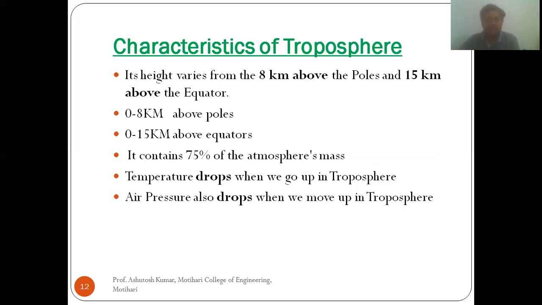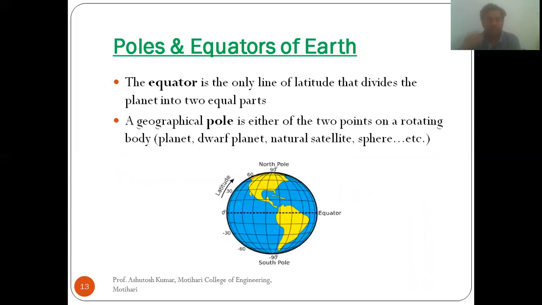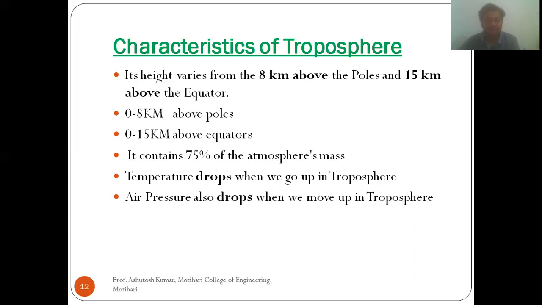Now, as I discussed earlier, the temperature drops when we go up in the troposphere, and the air pressure also drops. Now, poles and equators. In the previous slide, as I discussed, the height of the troposphere is 0 to 8 kilometers above the pole and 0 to 15 kilometers above the equator.